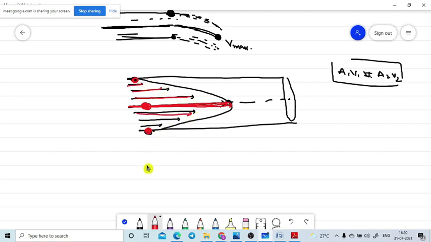You can easily find this out with a small experiment. Otherwise, you can Google it through the net. You can easily find this out.